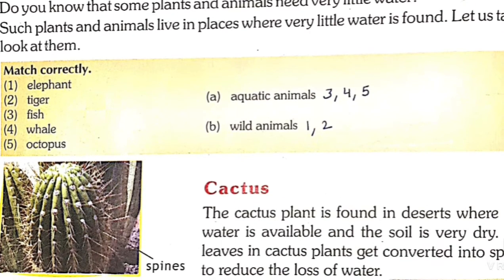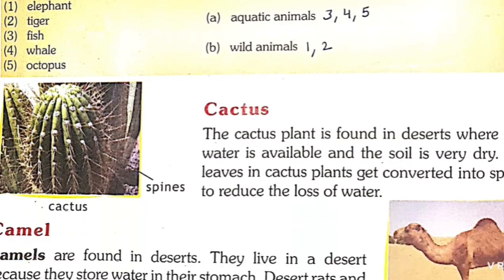So here is the match. Elephant, tiger, fish, whale and octopus, and we have to match them with aquatic or wild animal. Elephant is a wild animal. Tiger is also a wild animal, but fish, whale and octopus are aquatic animals.